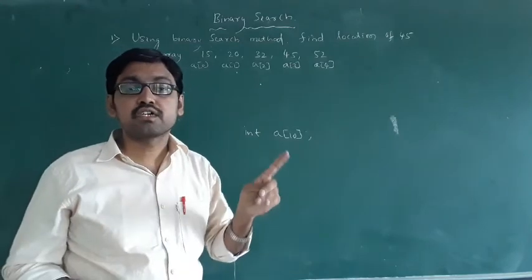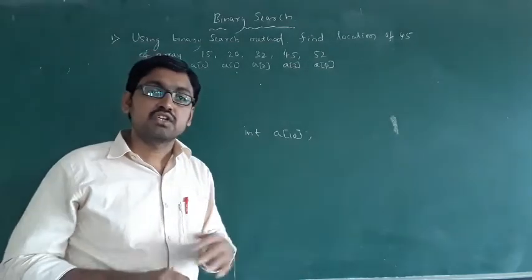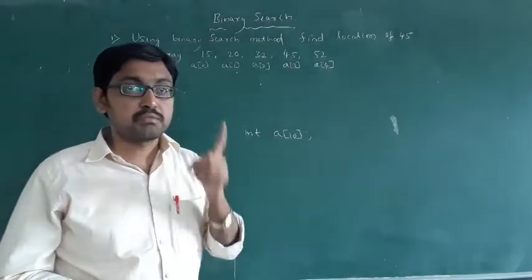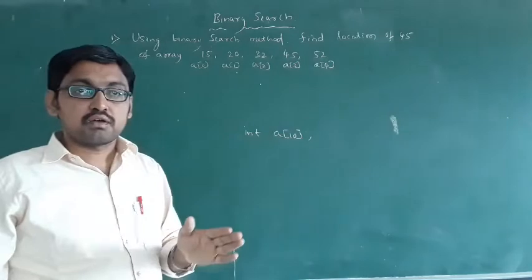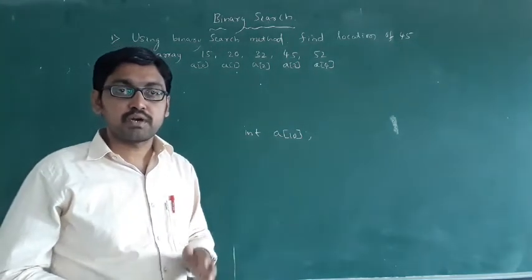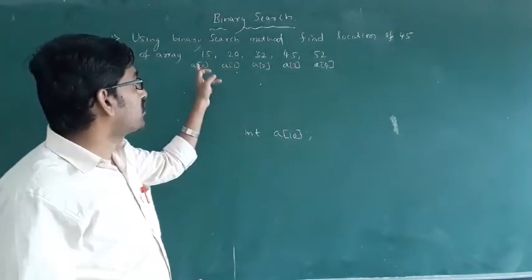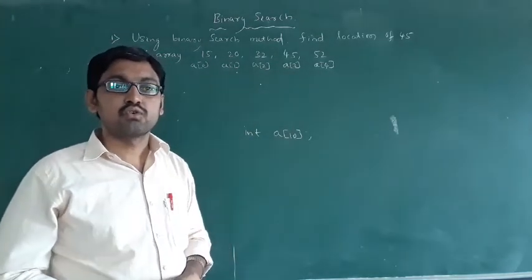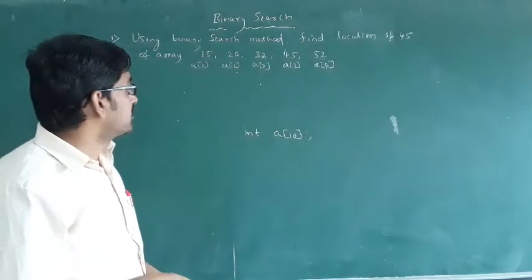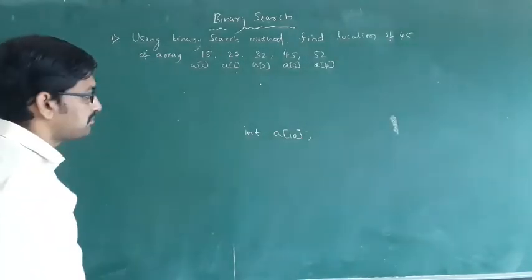Okay, but in linear search the elements can be in zigzag order also, no problem. But in binary search one condition is there. When you are doing the binary search method, must and should all elements be in sorted order. Okay, this you have to remember. Next, see, how to solve the problem.